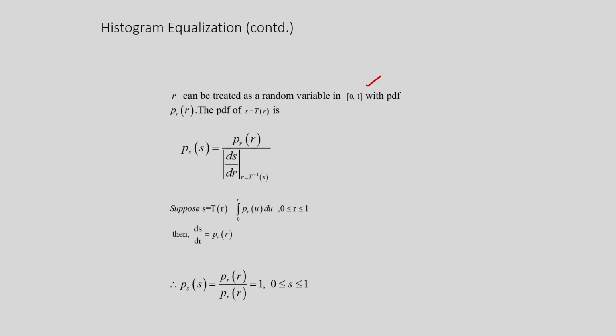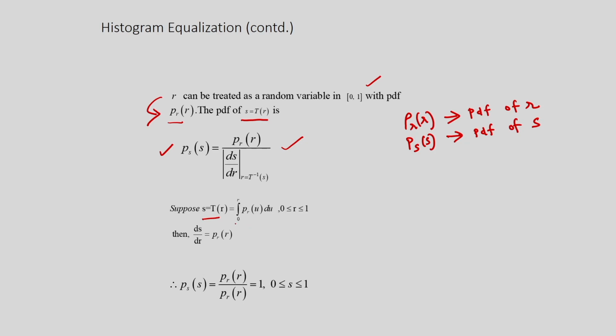And what is the P_R? P_R(R) is nothing but the PDF, the probability density function of R. And I am considering P_S(S), that is the PDF of the output S. So, in this case we have this transformation S is equal to T(R). Then you can determine P_S(S), that is the PDF of S, by this expression.